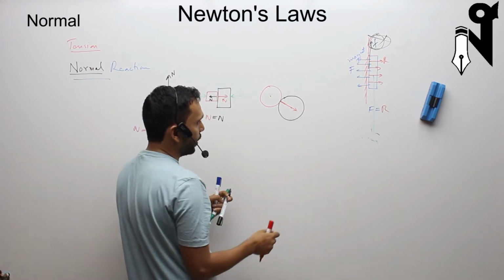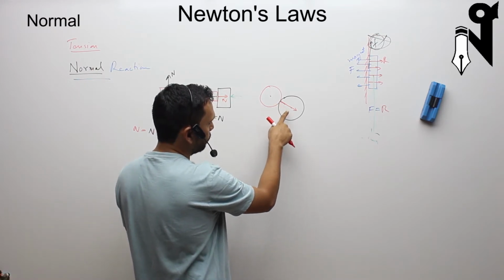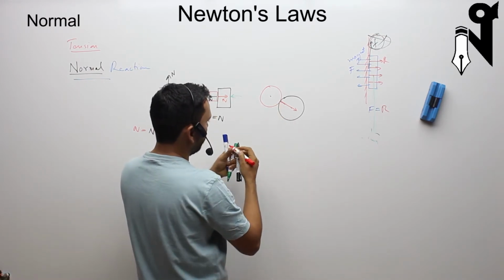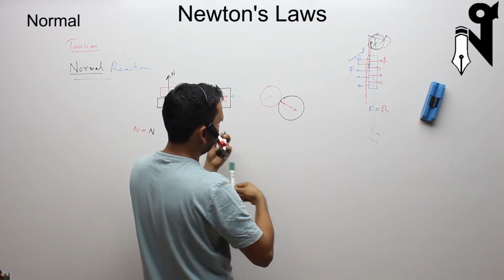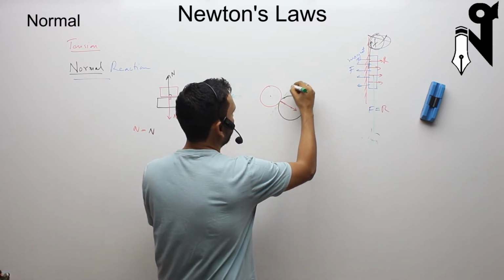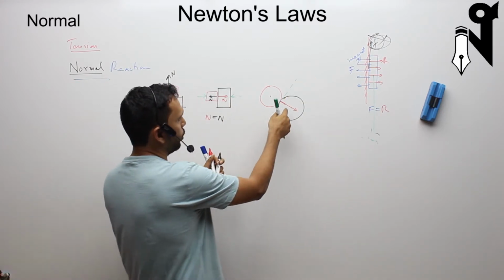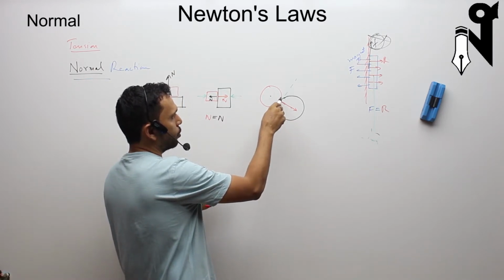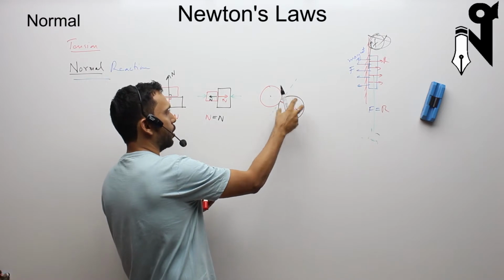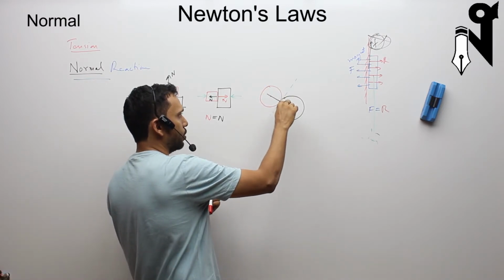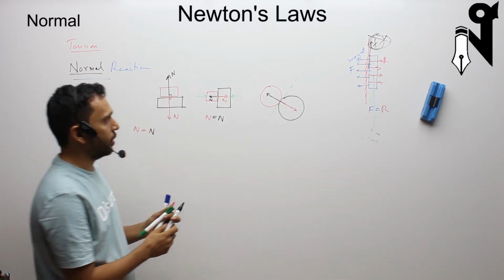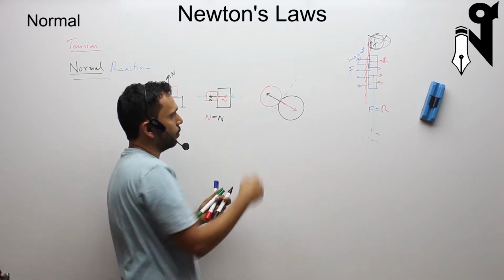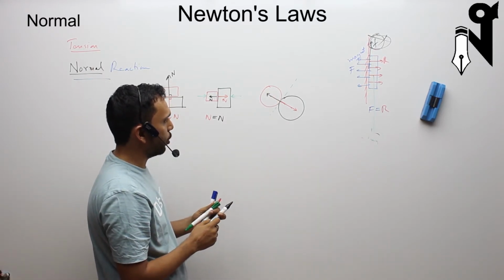Why? Because of the normal to the tangent at the point of contact. If I draw a tangent at the point of contact, the normal is going to pass through both the centers. So your normal force of the black body pushing the red body will again pass through the center of the smaller sphere of the red body.